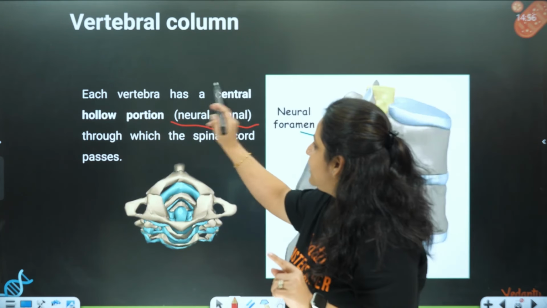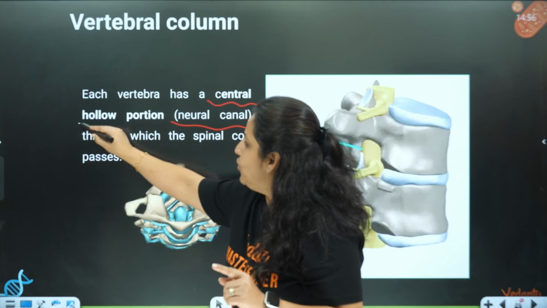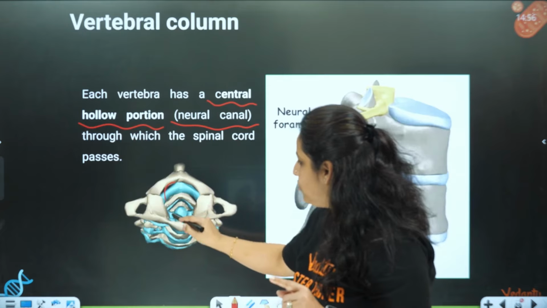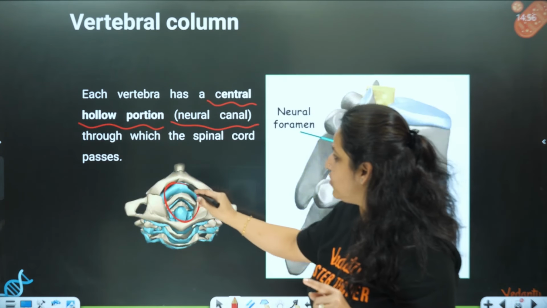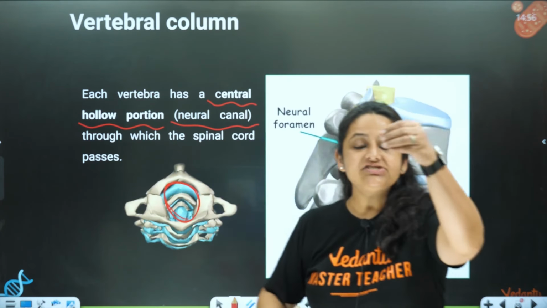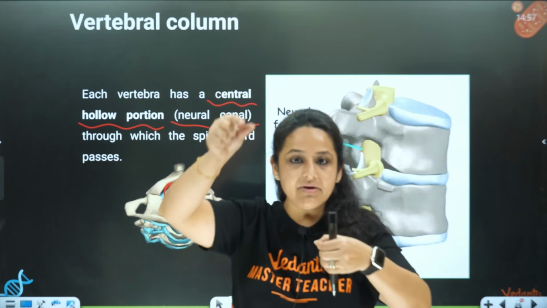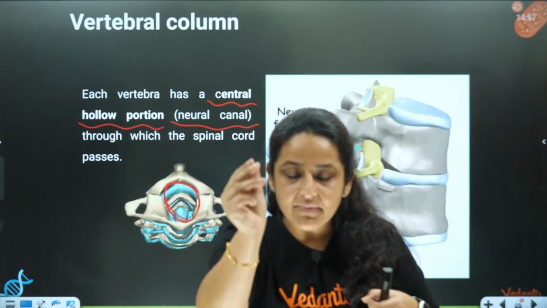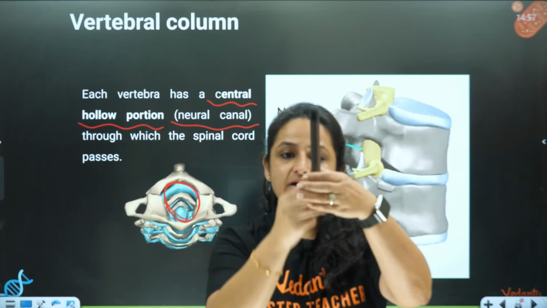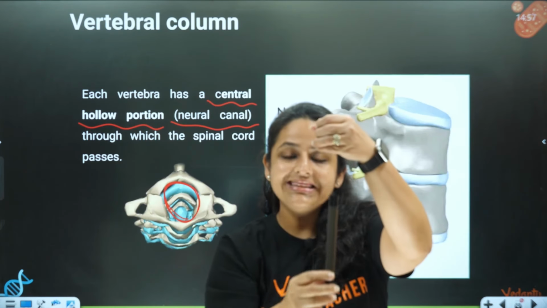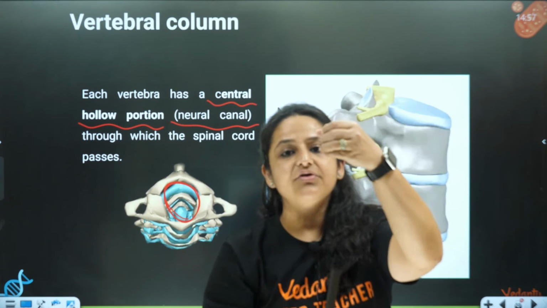Each vertebra has a central hollow portion, called the neural canal. In it is present the spinal cord, which is the extension of the brain.